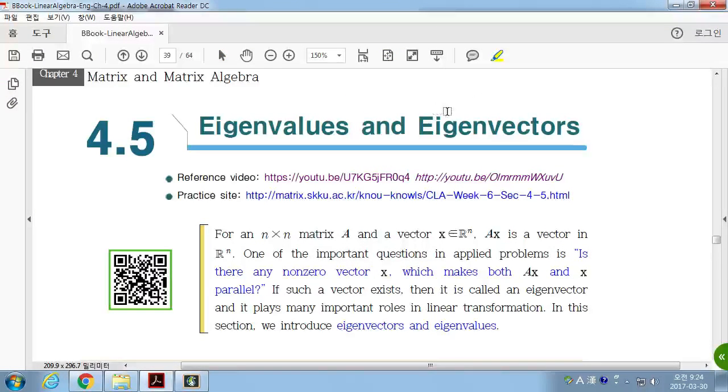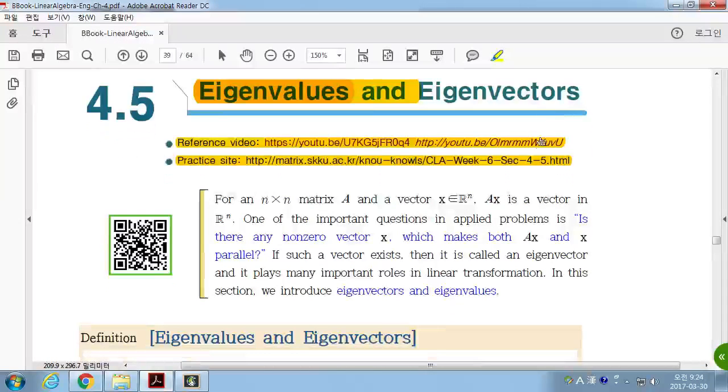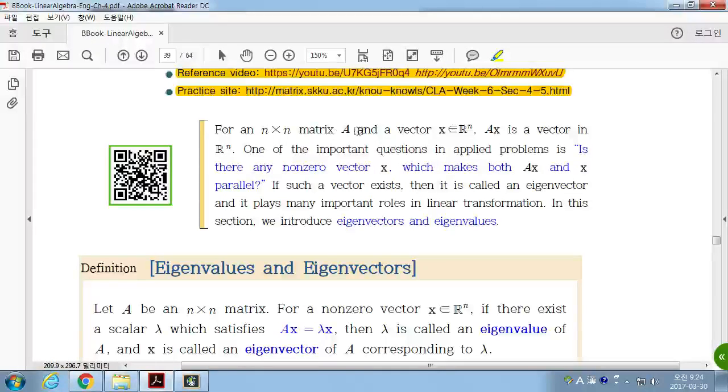Okay, now we start section 4.5, eigenvalues and eigenvectors. For an n-by-n matrix A and a vector x, Ax is a vector in Rn.